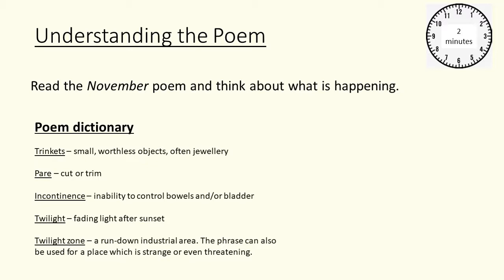So trinkets are small worthless objects, often jewellery. Pare means to cut or trim. Incontinence is the inability to control the bowels or one's bladder. Twilight is the fading light after sunset, and twilight zone is a rundown industrial area. The phrase can also be used for a place which is strange or threatening. So pause the video for a few minutes to read through the poem and try and work out what's going on.